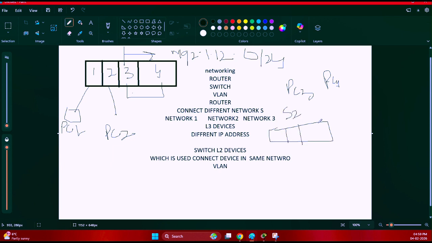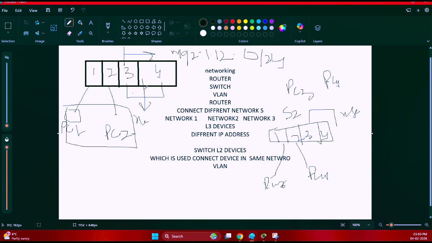We have to use switch 2, let's call it S2. It may have four ports, for example, 1, 2, 3, 4. So we're going to connect PC3 and PC4 here. These two ports are the reserved ports, and here are also two ports which are reserved. This means that these two ports will never be used if there are only two PCs in a network, so they will always remain unused.